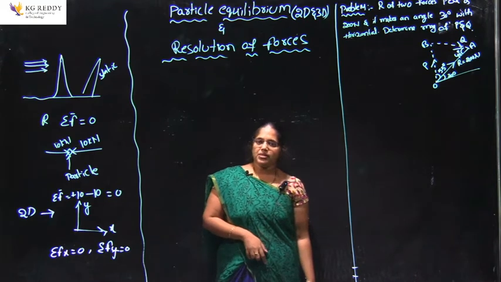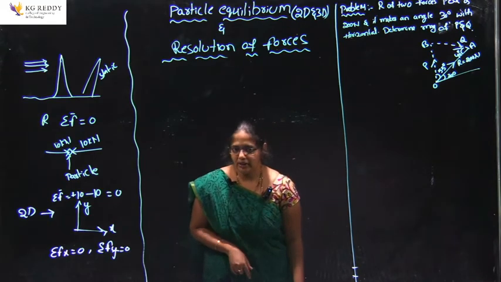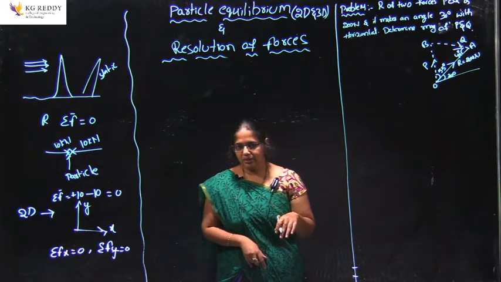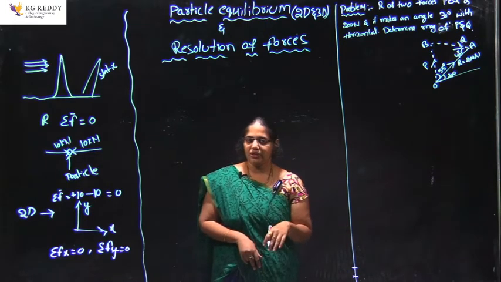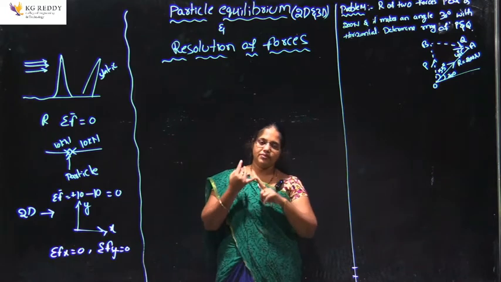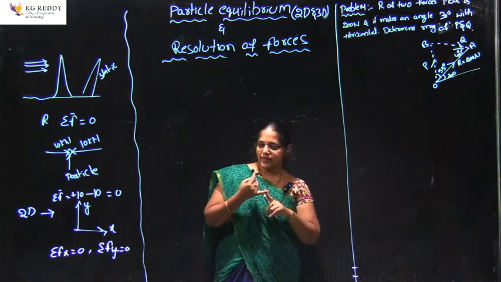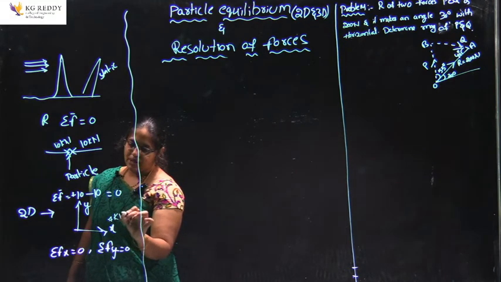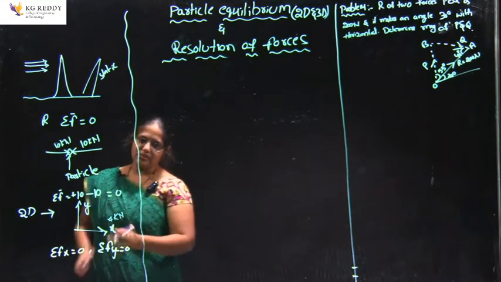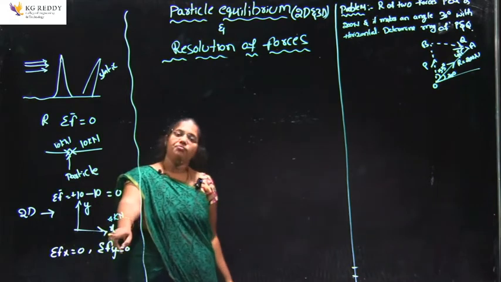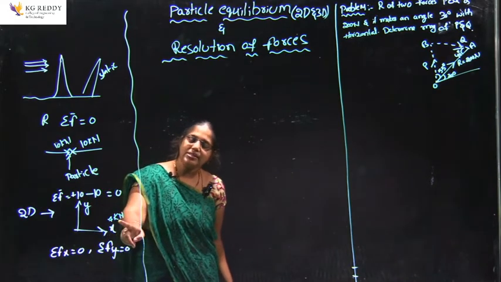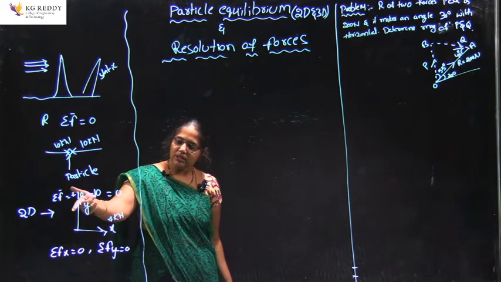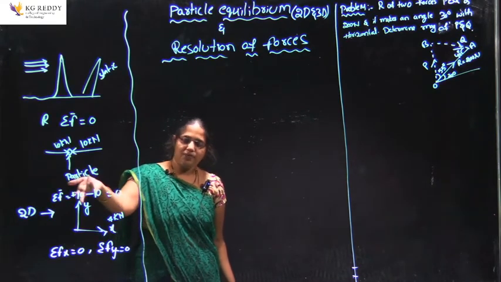Suppose I want to represent the equilibrium of a body in vector condition. Vector representation means the quantity has both magnitude and direction. Suppose here I represent the x direction with a magnitude of 7 kilonewtons. That means in the x direction one force is acting with a 7 kilonewton load, and similarly in the y direction also with a 7 kilonewton load.